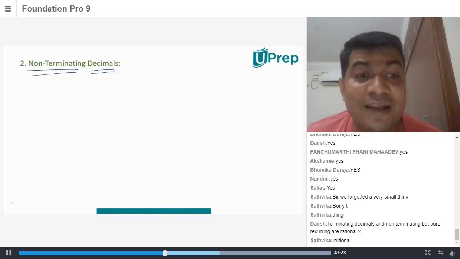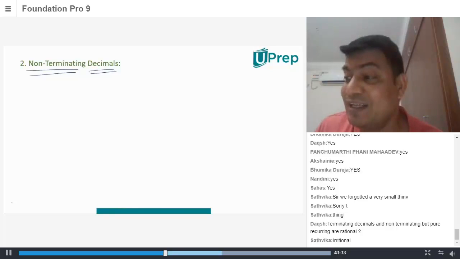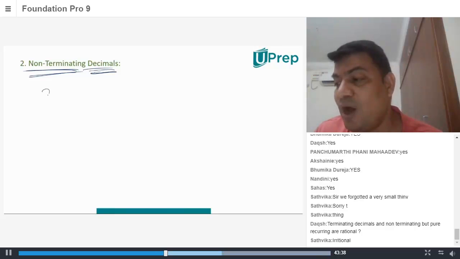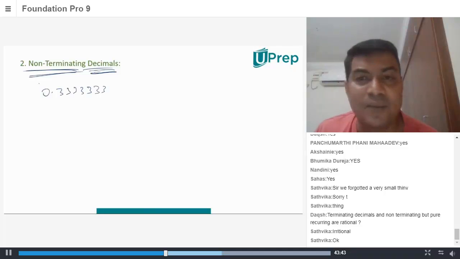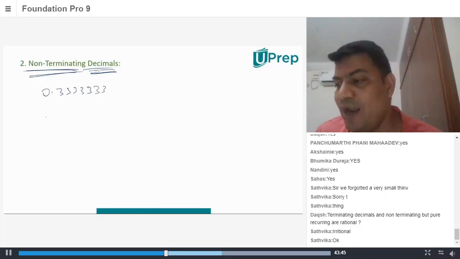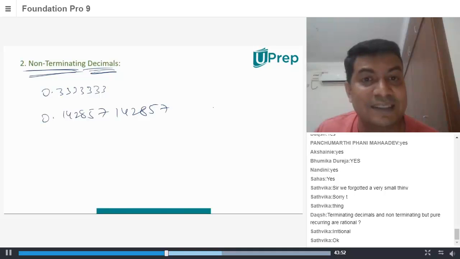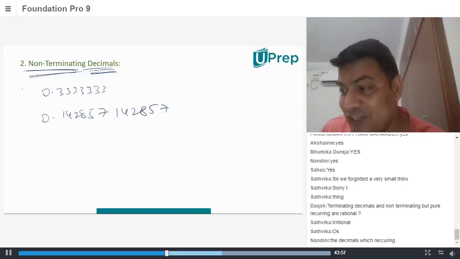No, Satvika, they are not irrational. It's irrational only if it is non-recurring. Here the question is non-terminating decimals. That means 0.333333. They are non-terminating. They are not ending. 0.142857, 142857. It will keep on coming like that. That is the meaning of non-terminating. It's not irrational. This is also rational. If you calculate, this is nothing but 1 by 3. It's rational. This is also rational.